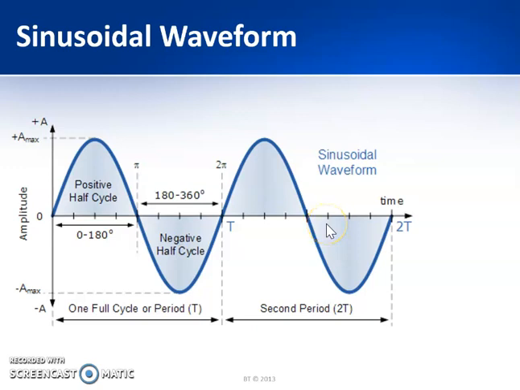Hi all. Now we are going to discuss the general terminologies used in the case of a waveform. So here we are considering a sinusoidal waveform. The first thing which we are going to discuss is the instantaneous value. Instantaneous value of an alternating quantity is nothing but the value at any instant of time.